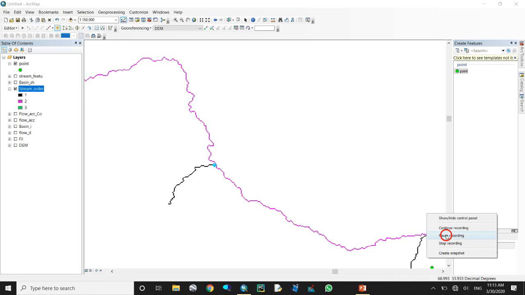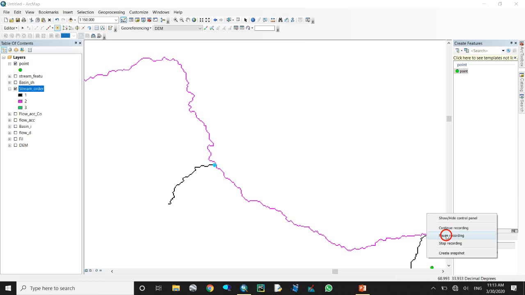Here the output is the snap pour point. Okay, the name is snap point. We use snap point. Distance, we do not use. Just okay.